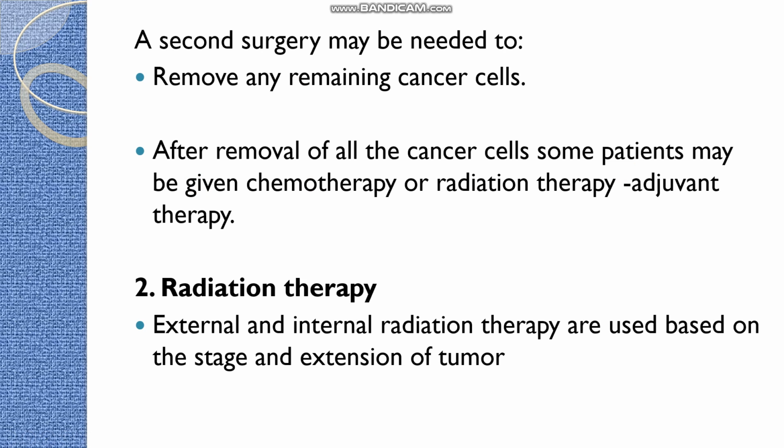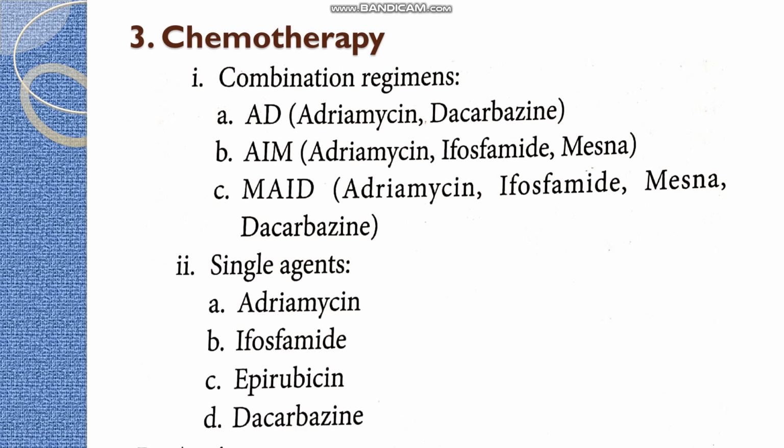So in sarcoma, we can give either neoadjuvant as well as adjuvant chemotherapy as well as radiation therapy. That is considered as the first standardized treatment, surgery. The second treatment is radiation therapy. Both teletherapy and brachytherapy can be given to the patient based on the stage as well as extension of the tumor. Here we are not studying the stages of the sarcomas because there are wide varieties of stages. Based on the histological types, the stages differ, so it is very difficult.